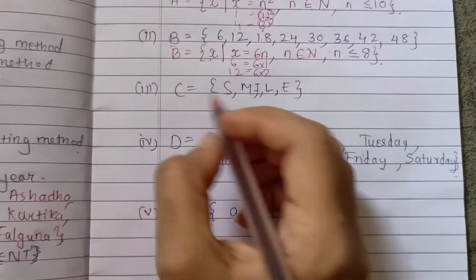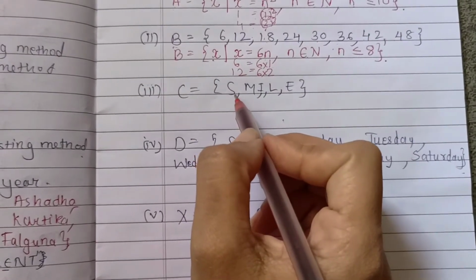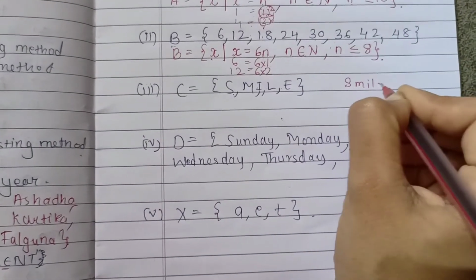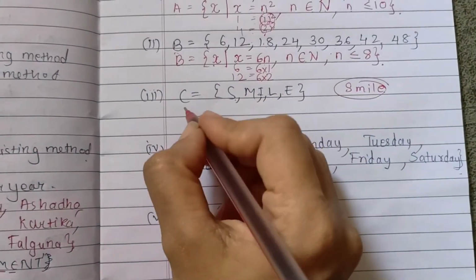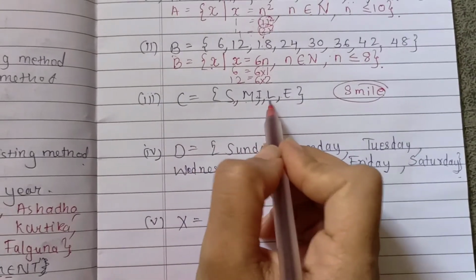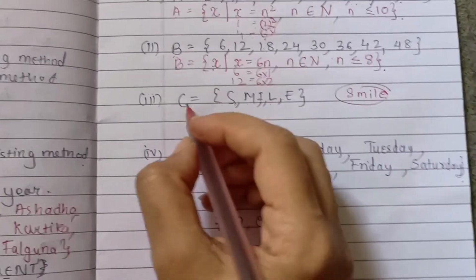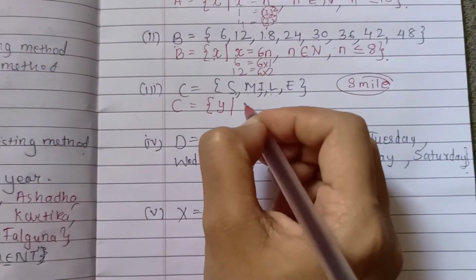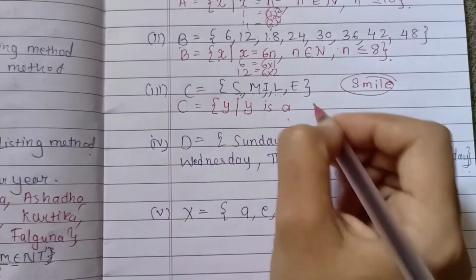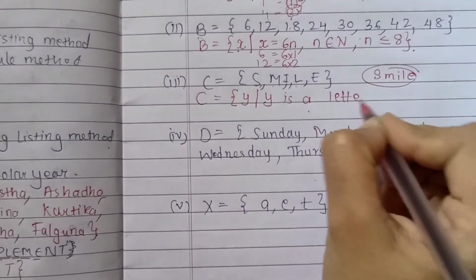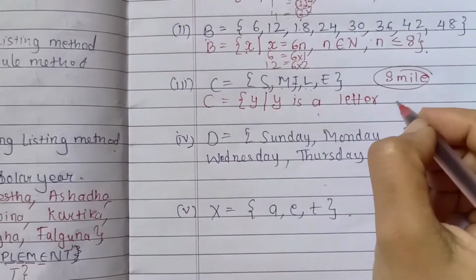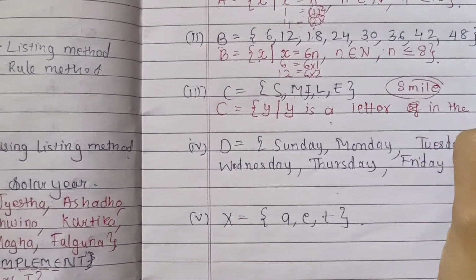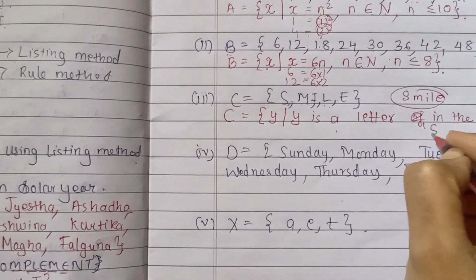Next, here as you can see a word is formed, S-M-I-L-E, that means smile, correct? So this word is formed. That means this set consists of the letters of the word smile. So we can write it down: C is a set which consists of y as an element, and y is a letter. All this will be considered as y. y is a letter of the word, or you can write y is in the word smile.